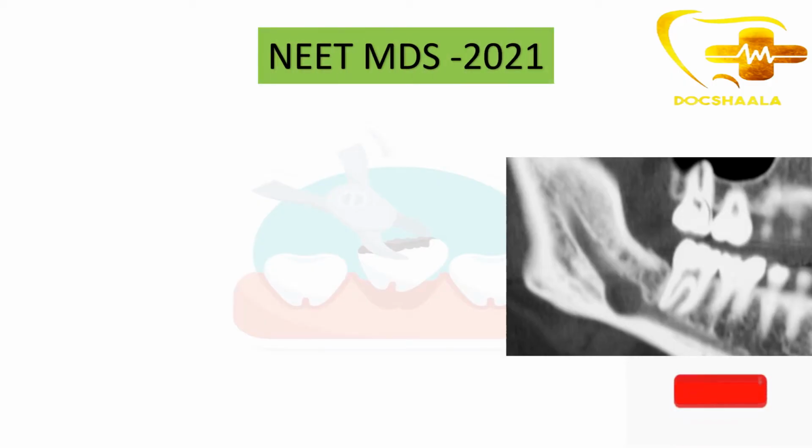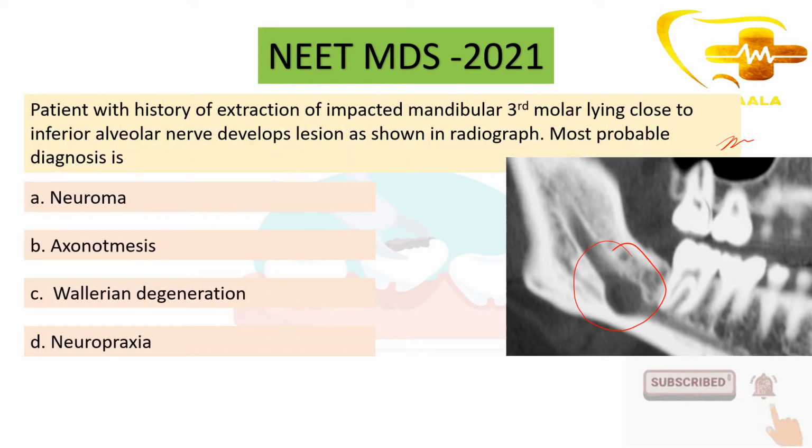The question they asked in a previous exam was, they gave this image that is being shown here. So you can appreciate a lesion over here in this image. Of course, we have to identify what the lesion is. The question was: a patient with a history of extraction of an impacted mandibular third molar lying close to the inferior alveolar nerve, so this is the inferior alveolar nerve, develops a lesion as shown in the radiograph. The most probable diagnosis is: the options given were neuroma, axonotmesis, Wallerian degeneration, and neuropraxia.